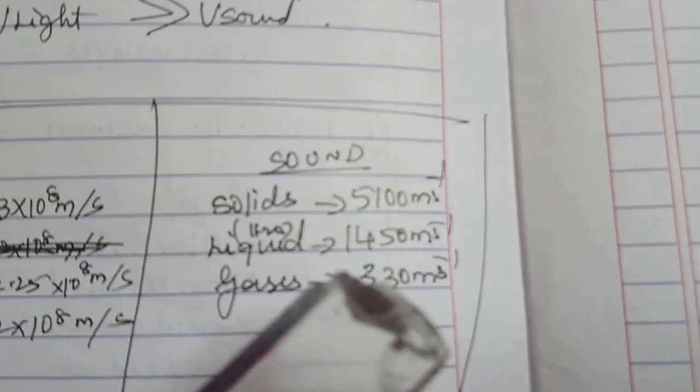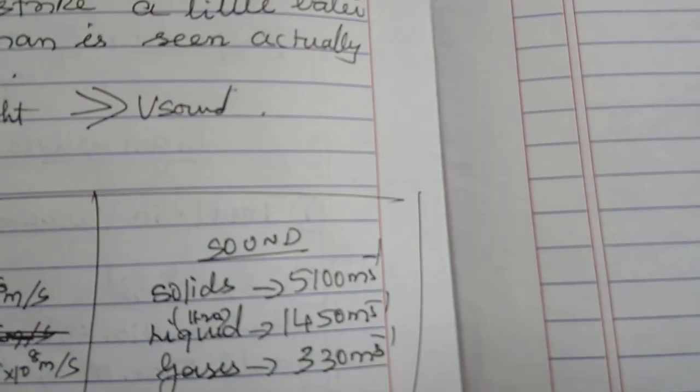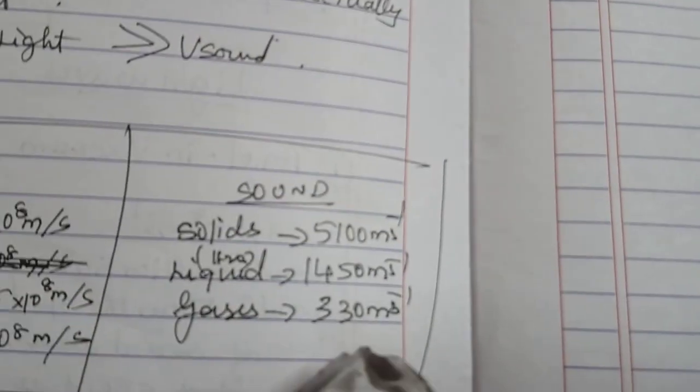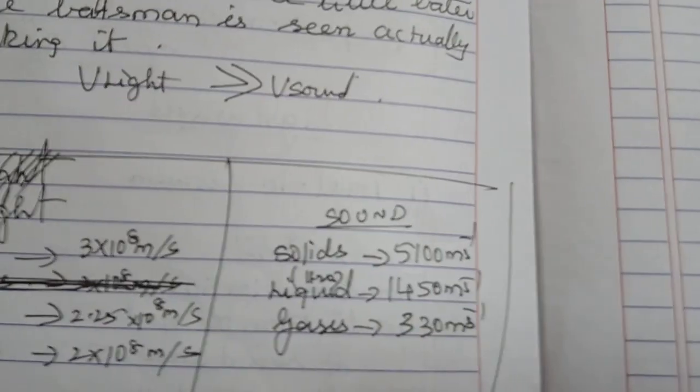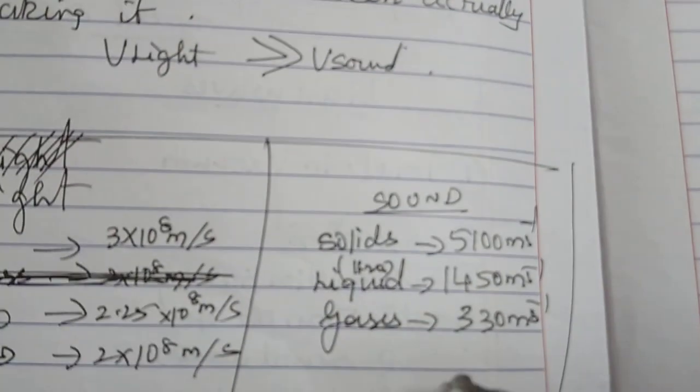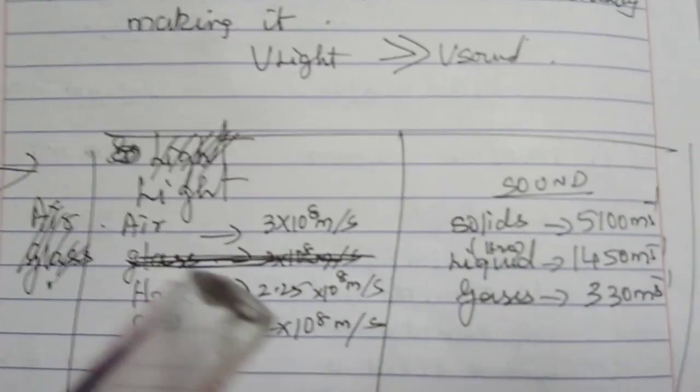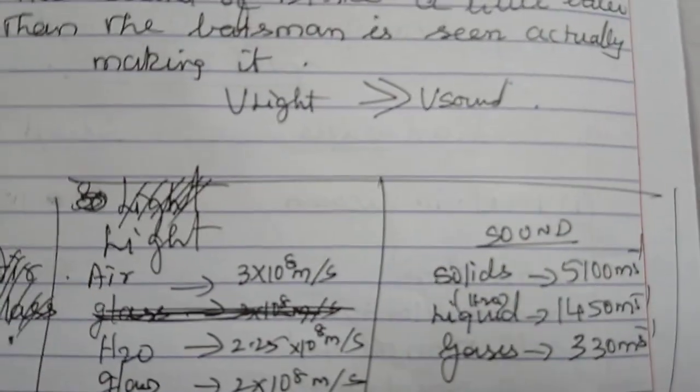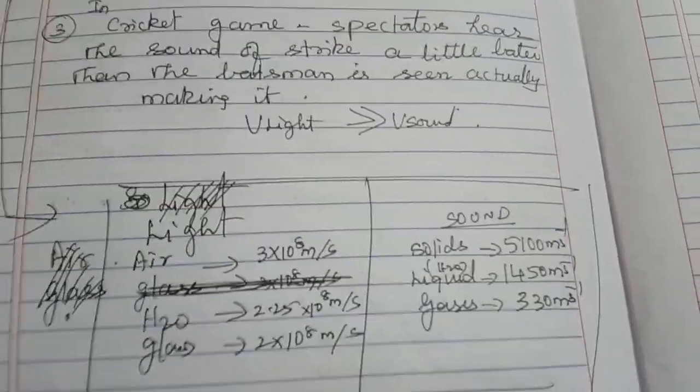Now let us come to sound. In solids, the speed of sound is 5100 meter per second. In liquid like water, it is 1450 meter per second, and in gases it is 330 meter per second. So it is just the reverse case. Light is traveling maximum in air medium, but sound is traveling minimum in air medium. So better you understand these two columns and how the speed of light and sound varies with different media. It is only for your understanding. You need not mug up.